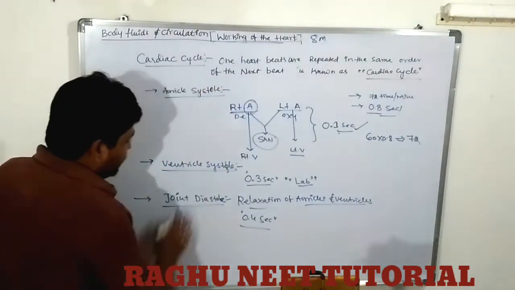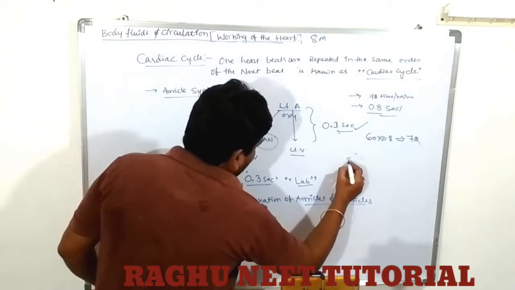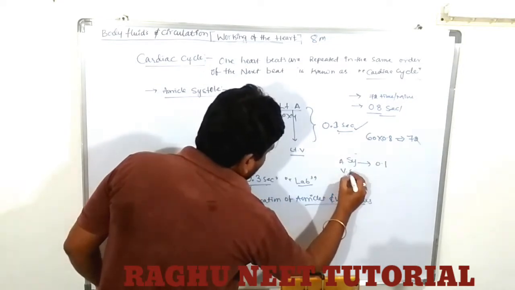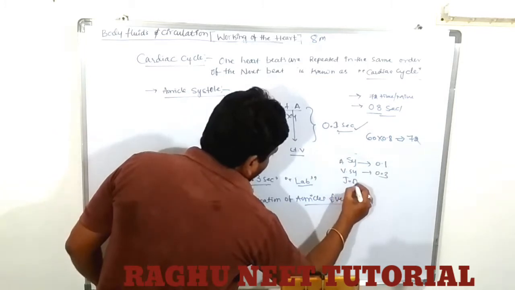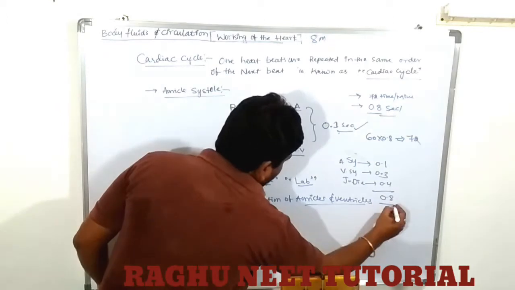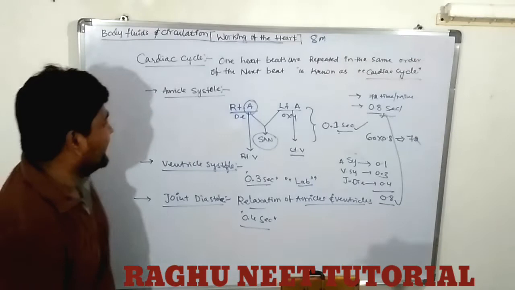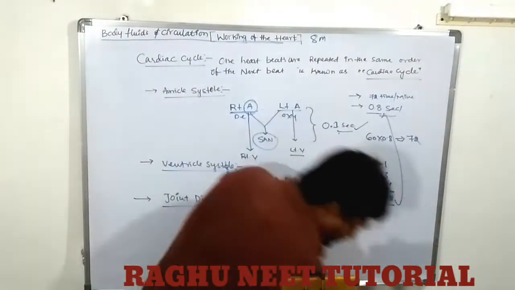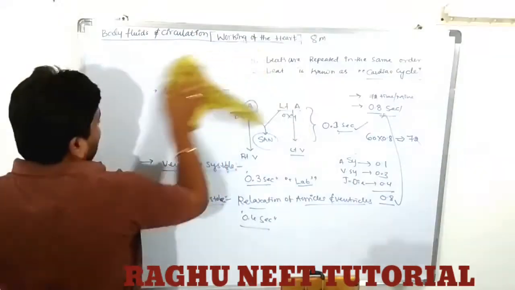Cardiac cycle. First, the systole cycle. Auricle systole completes within 0.1 second. Ventricle systole completes within 0.3 seconds. Joint diastole completes within 0.4 second. The total cycle completes within 0.8 second. This cycle is known as the cardiac cycle. Next, what is that? Rhythmic movement is known as cardiac.